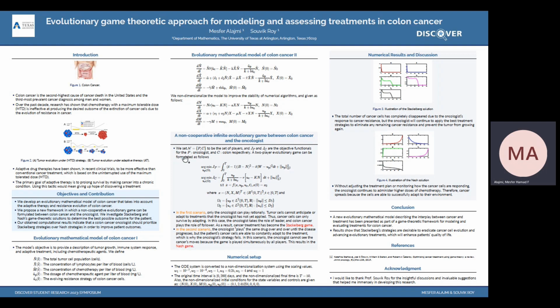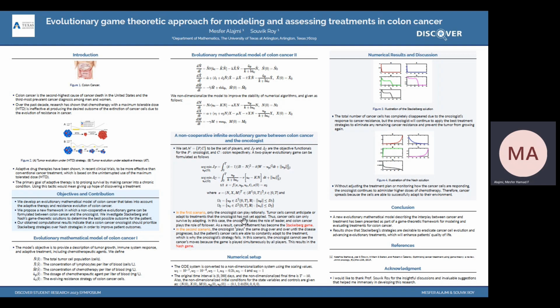Now, to build our game, we consider 2 optimization problems of the oncologist and colon cancer subject to our model. So we have argmax GP over omega-1, where omega-1 is the set of the strategies of the oncologist, and argmax GC over omega-2, where omega-2 is the set of the strategies of colon cancer.